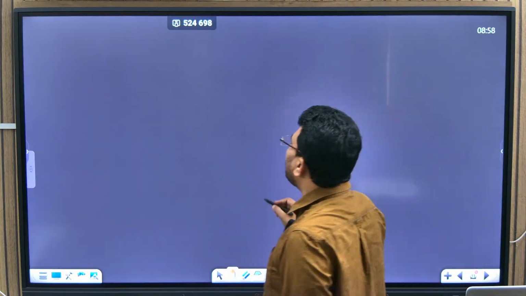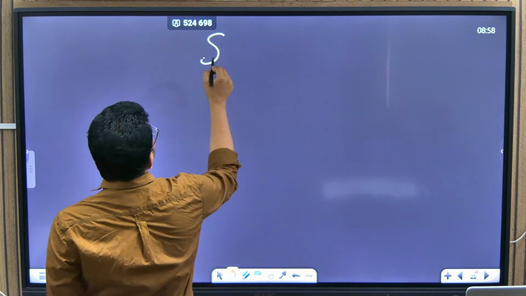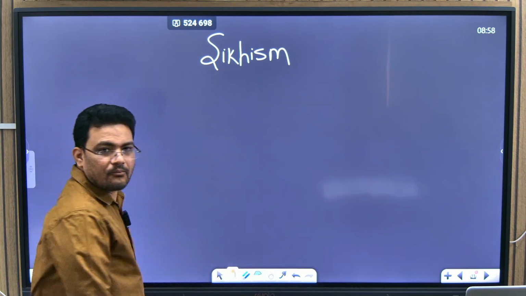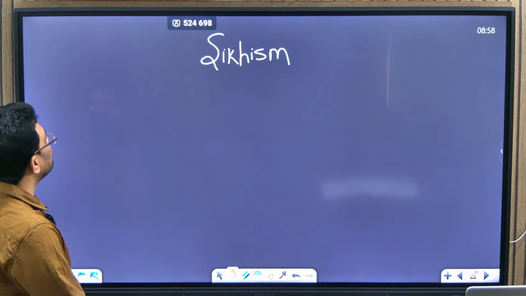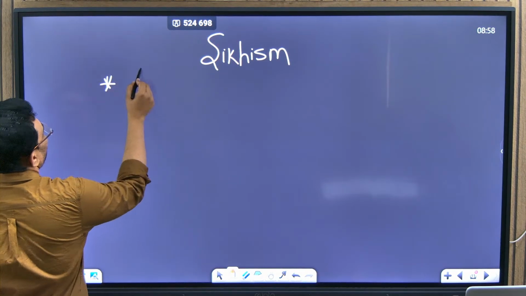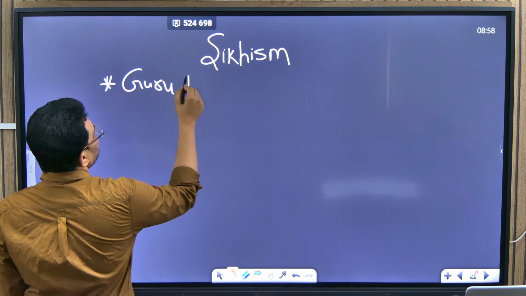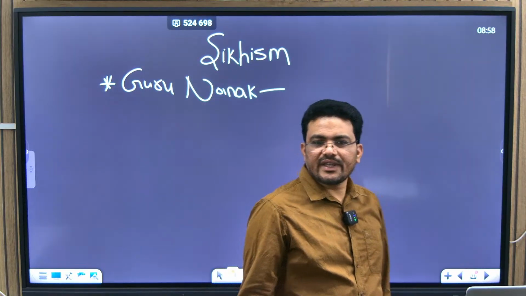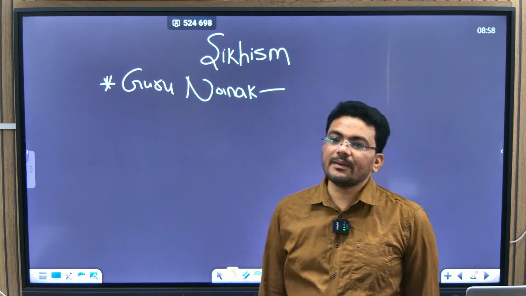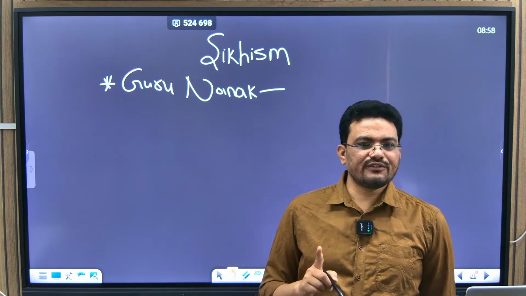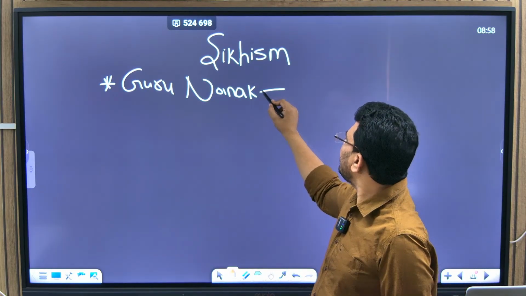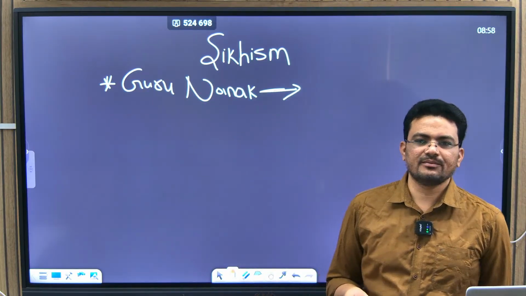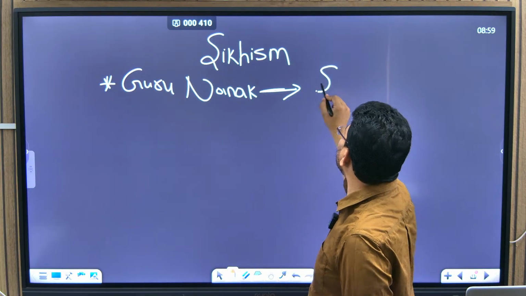Okay. So now we have to talk a few points about Sikhism. See, Guru Nanak himself was born to a Hindu Jat family. Later on, he himself formed a different philosophy, which later turned into a religion. So Guru Nanak is the founder of Sikhism.